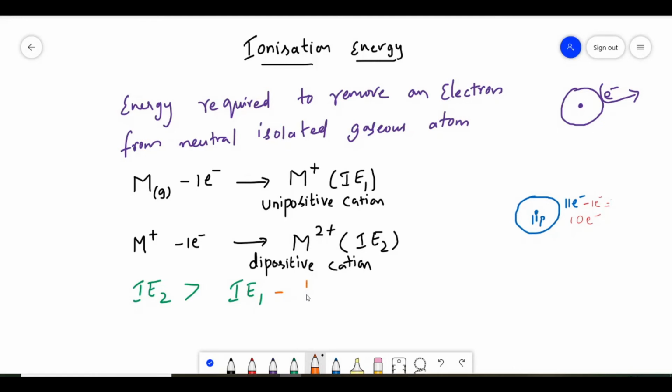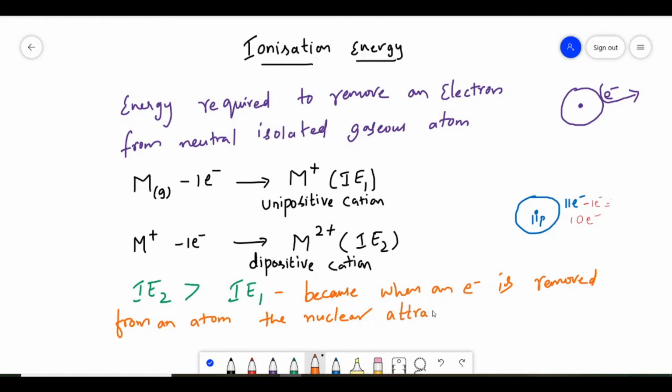The reason is, because when an electron is removed from an atom, the nuclear attraction increases on the remaining electrons.